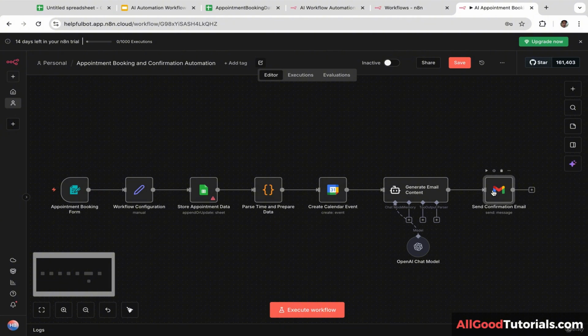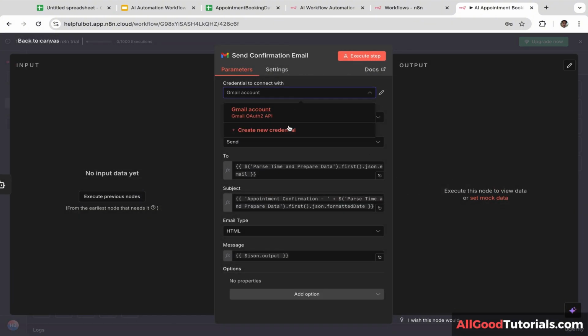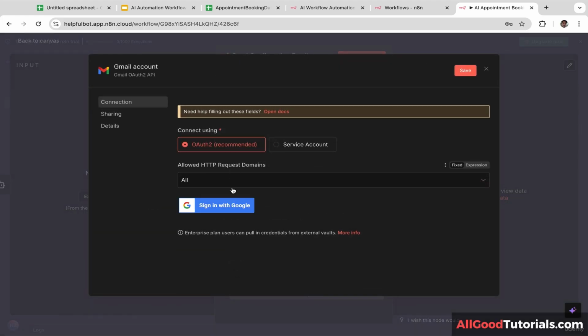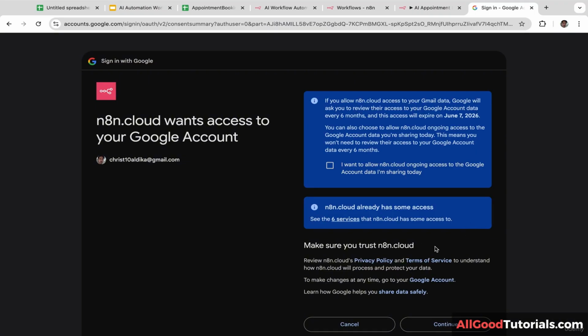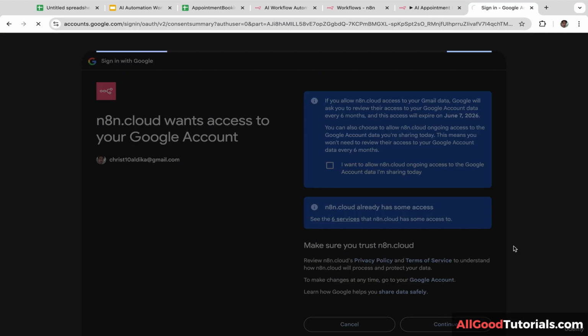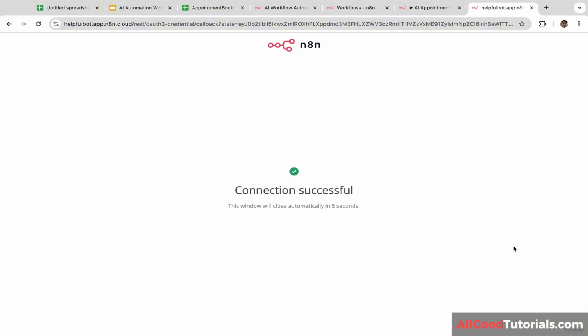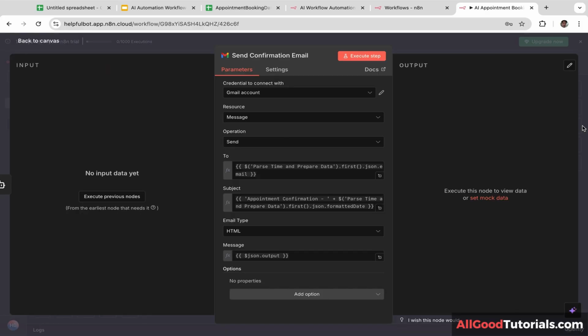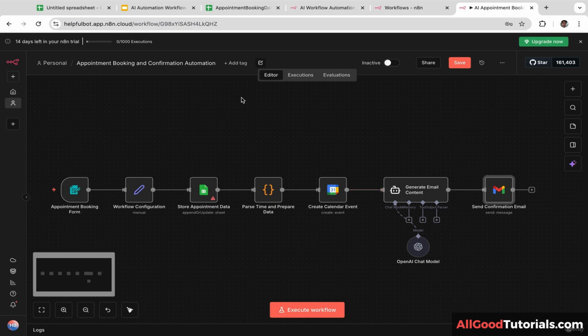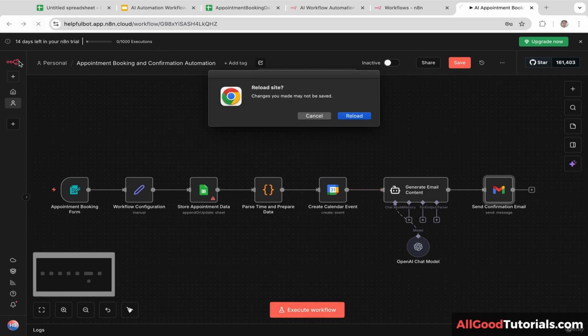And lastly, we are going to do the same thing for Gmail. So let's click this. And let's click create new credentials. And I'm going to sign in using the same Gmail account. So in this case, we are giving N8N access to our email inbox. And let's click continue. Okay, connection is successful. We have successfully connected Gmail with N8N. Okay, very cool. Now we are going to refresh the page.